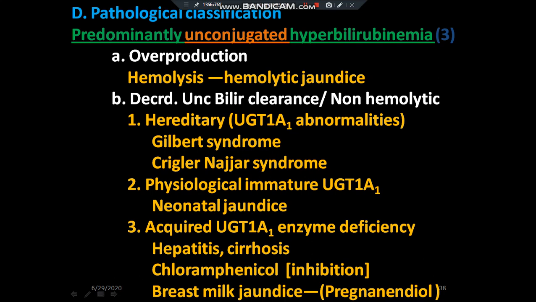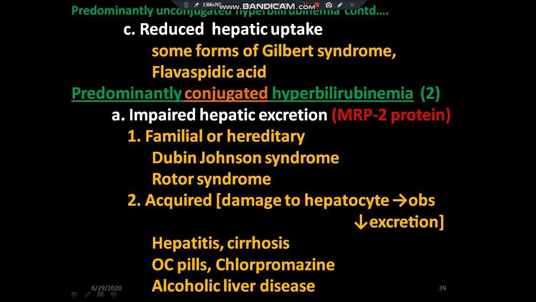Third one is acquired UDP glucuronyl transferase enzyme deficiency. It is seen in hepatitis, cirrhosis, chloramphenicol inhibition, and breast milk jaundice. Third, reduced hepatic uptake, seen in some forms of Gilbert syndrome or flavaspidic acid. Next, predominantly conjugated hyperbilirubinemia, which is seen in impaired hepatic excretion.